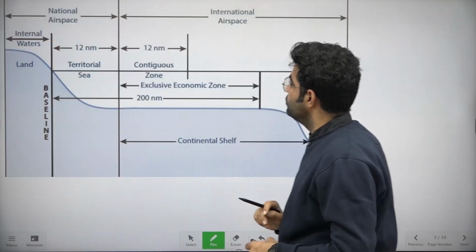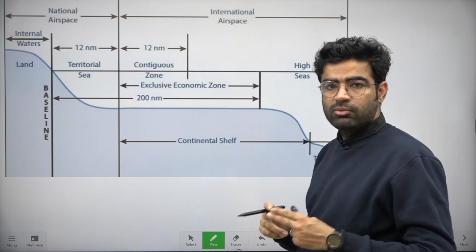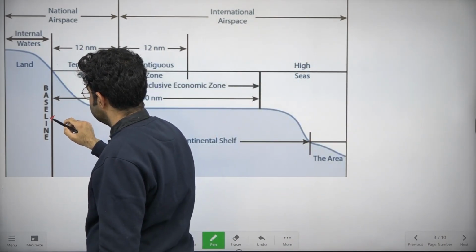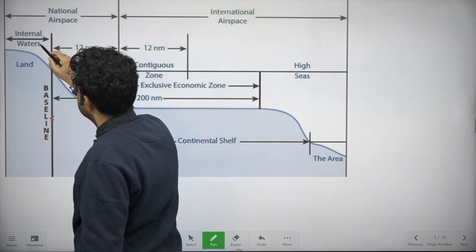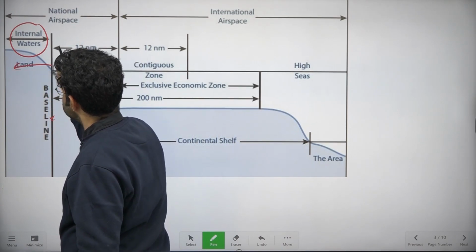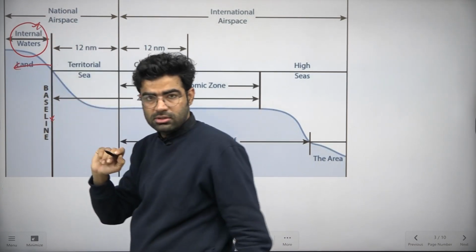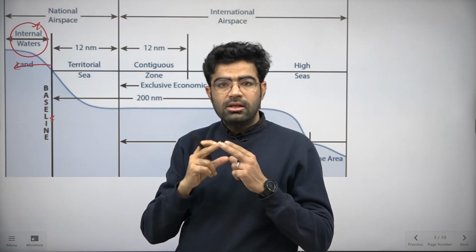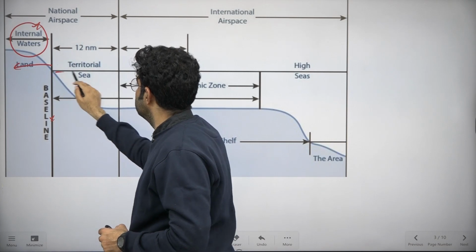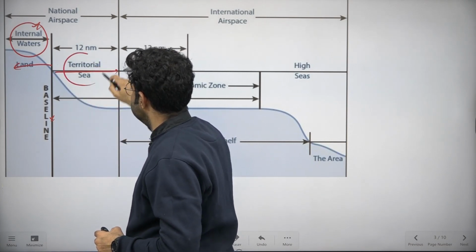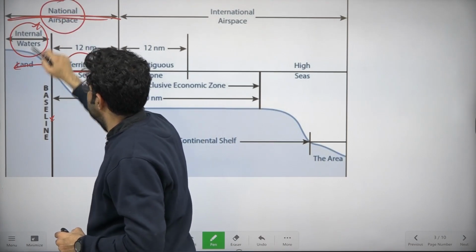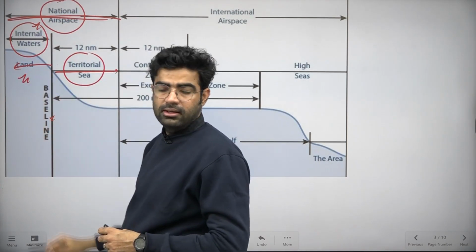Let me discuss here the UNCLOS and the different types of waters there. The first thing, you are seeing here, is the baseline that is determined by the nation itself. Then the side towards the continent or the country is known as internal waters, right, where all the national laws will be applicable. And here you can see 12 nautical miles from the baseline is known as territorial sea, and this area is the national air space of the continental country, right?